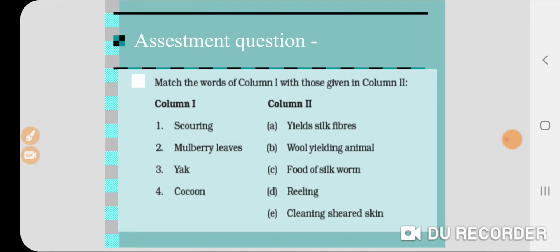In column B we have options: yield silk fibers, wool yielding animals, food of silkworm, reeling, cleaning sheared skin. Now we have to match these.